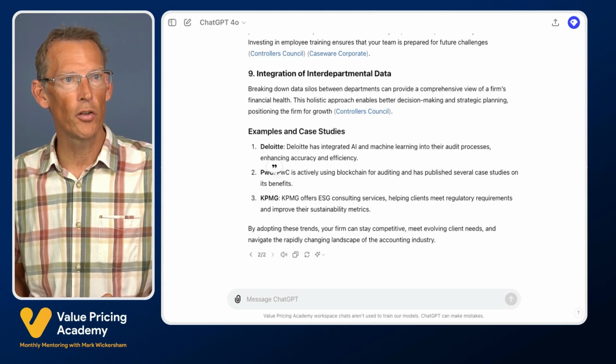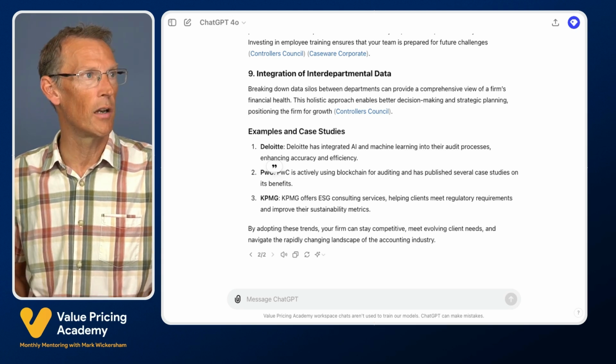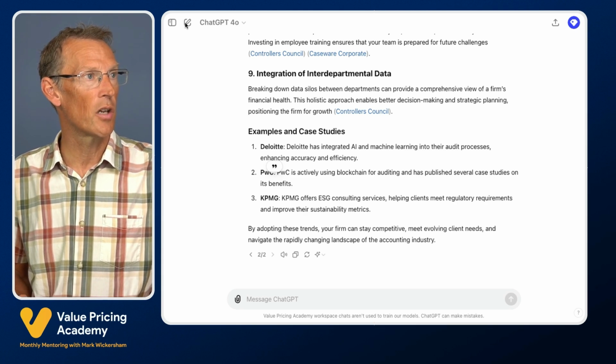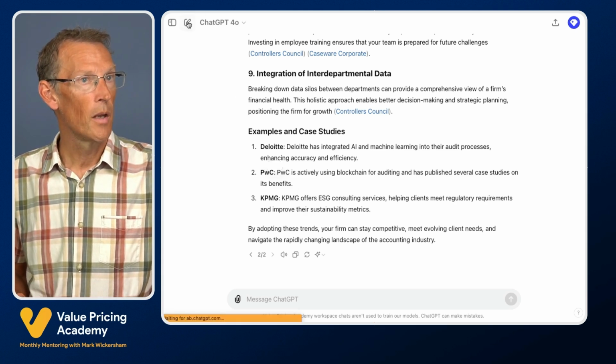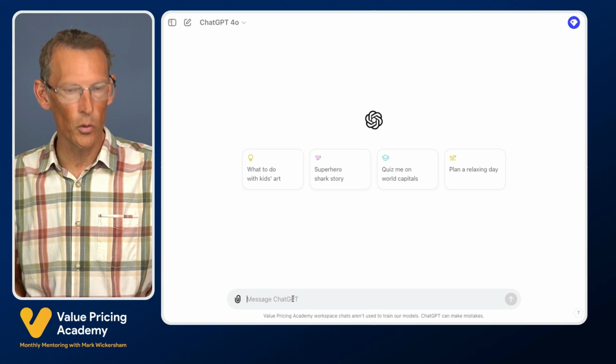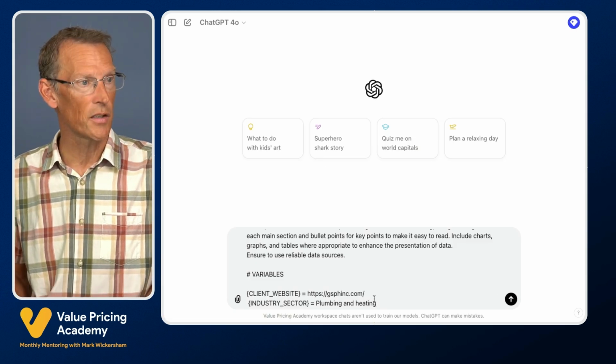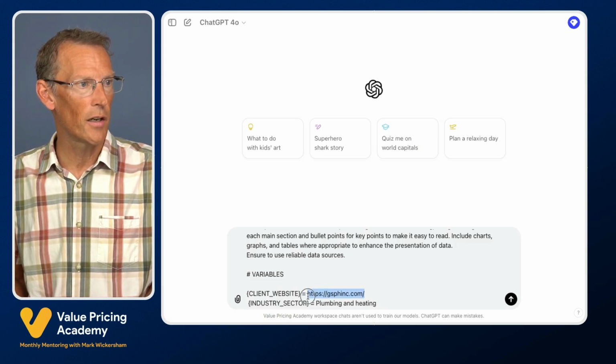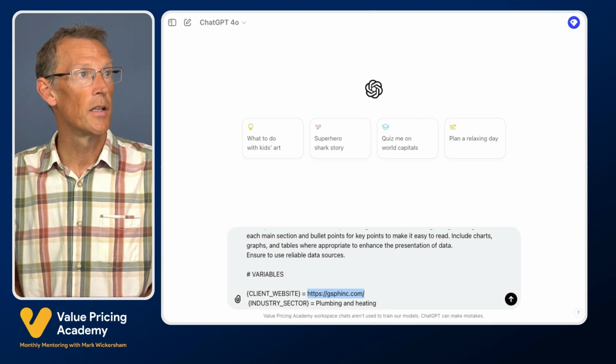Okay, let's move on to example number 3. This is one that I really like. Let me just start a brand new chat and put it into here. This is for doing research now into a client. And I'm just going to, for a second, let me just grab this.